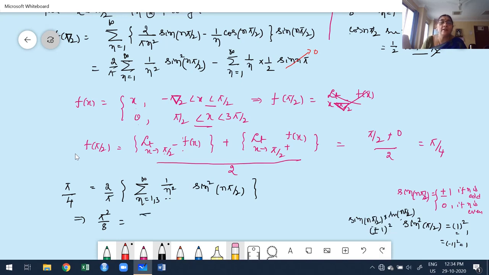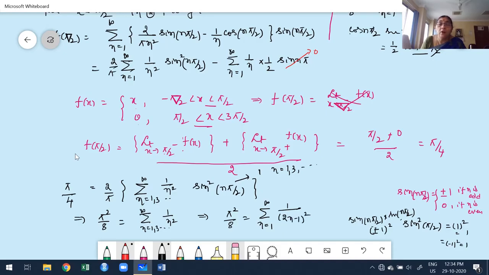Therefore, what we get actually is summation n ranging from 1, 3, etc. to infinity of 1 by n square. I think it's clear because sine n pi by 2 is plus or minus 1 only in the odd case. Square of that, plus or minus 1 whole square, is plus only. Therefore, this value is nothing but 1 for n equal to 1, 3, etc., the odd values. So the odd cases can also be written as pi square by 8 is nothing but the sum n ranging from 1 to infinity of 1 by 2n minus 1 whole square.